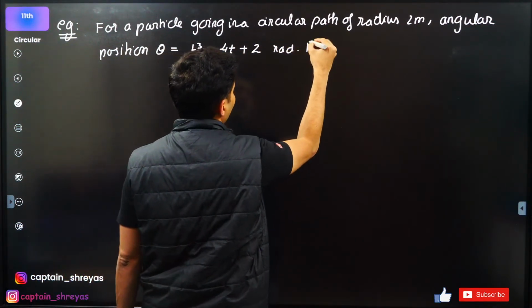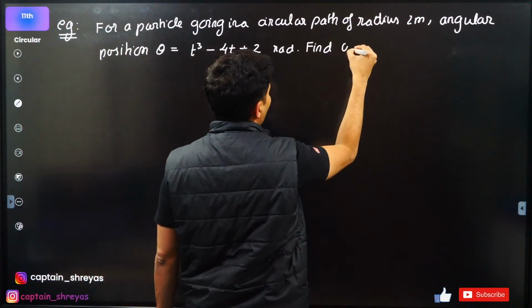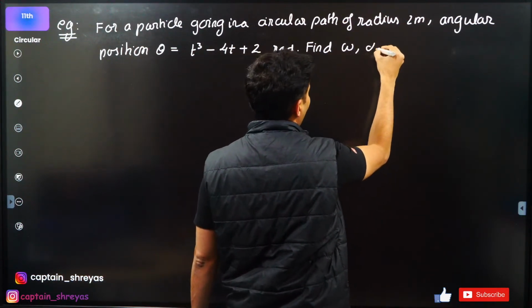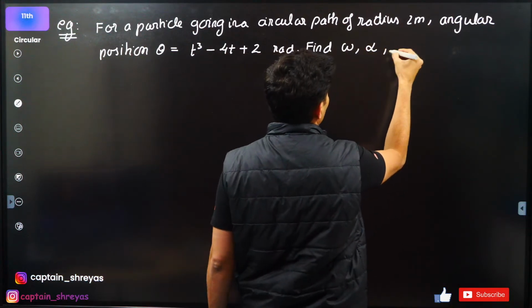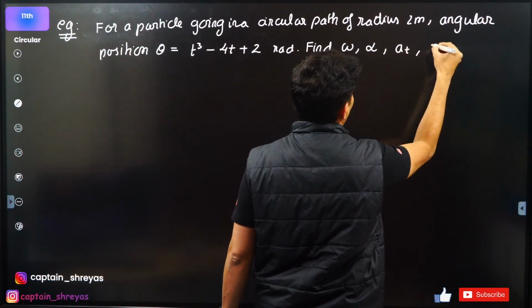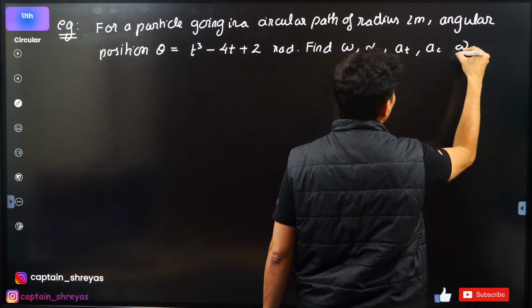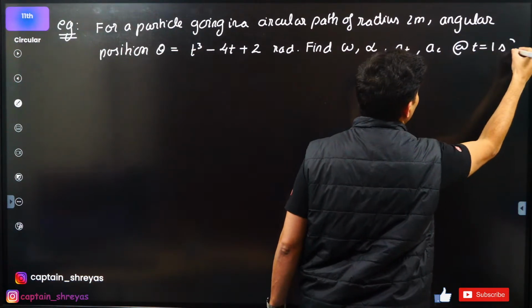The question is find omega, then alpha, and let's also find tangential and centripetal acceleration at t equal to 1 second.